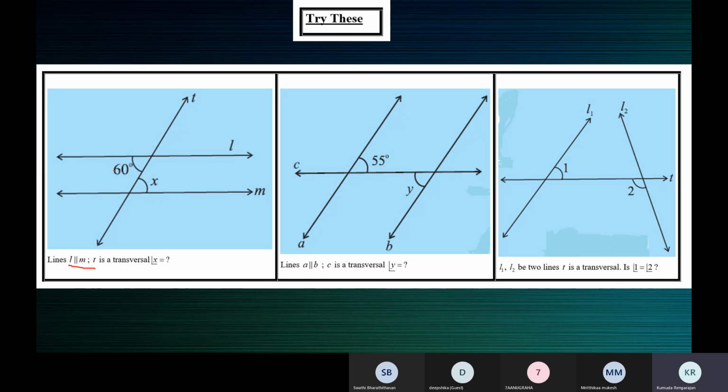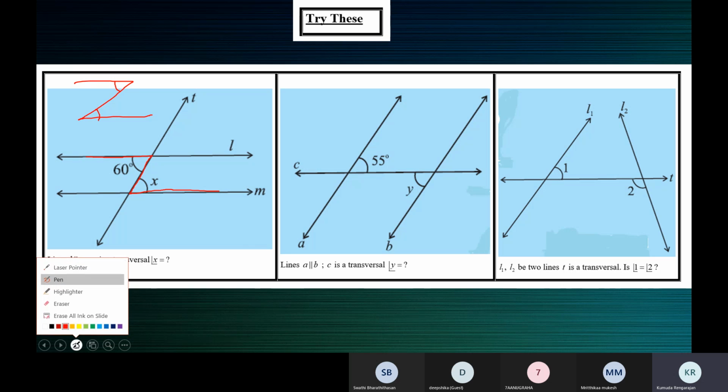See here, this is the Z form. Parallel line, transversal, parallel line. You can see the angles in the Z. So here and here, alternate angles. These are alternate angles, and they're equal when the lines are parallel.